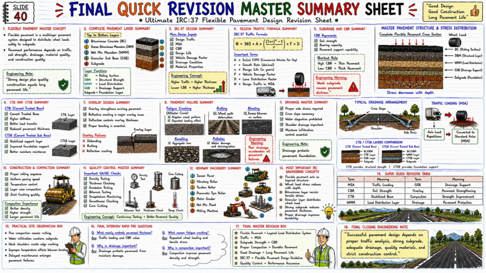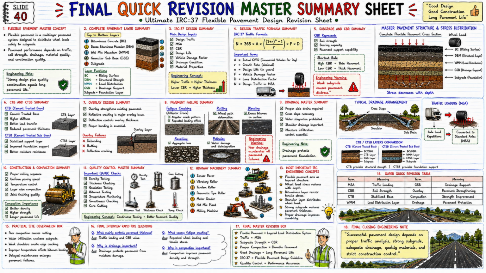Now let us look at the seventh section. Seven, overlay design summary. Overlay strengthens the existing pavement. But major overlay problems also occur: debonding, rutting, reflection cracking. Now look below. Proper bonding is essential. And this is the importance of tack coat and surface preparation.